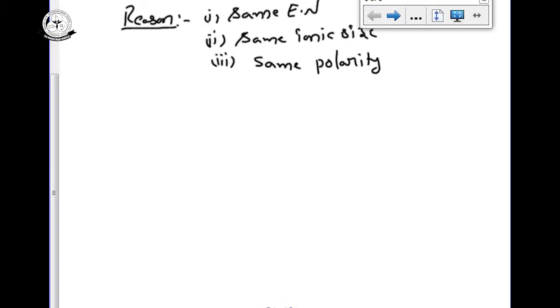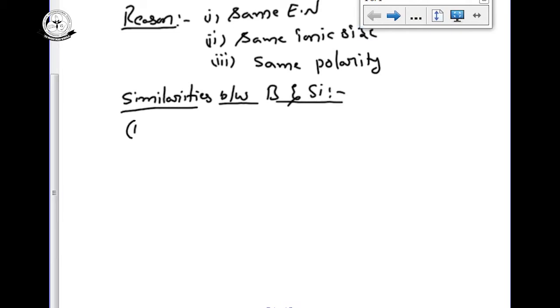See some similarities between boron and silicon. First similarity is both can show allotropes.